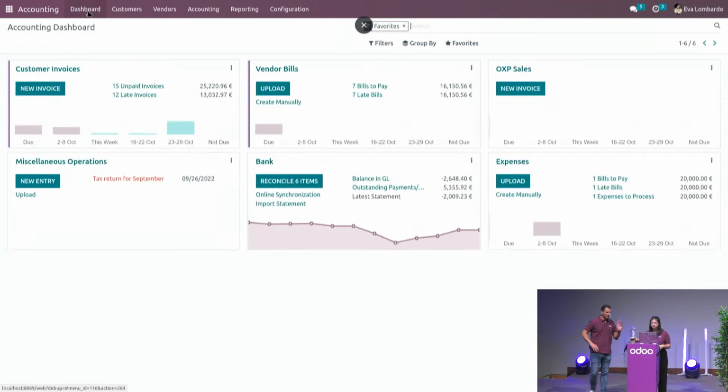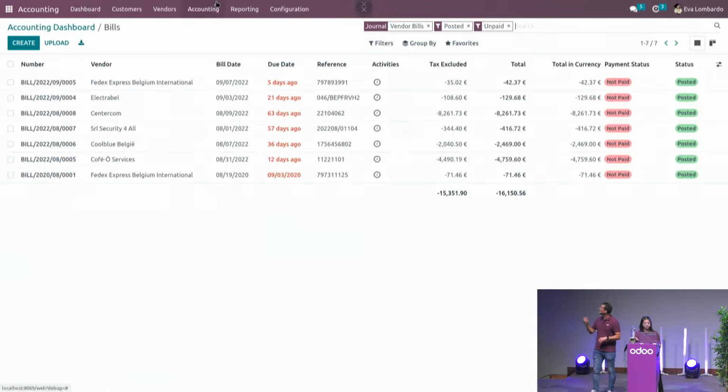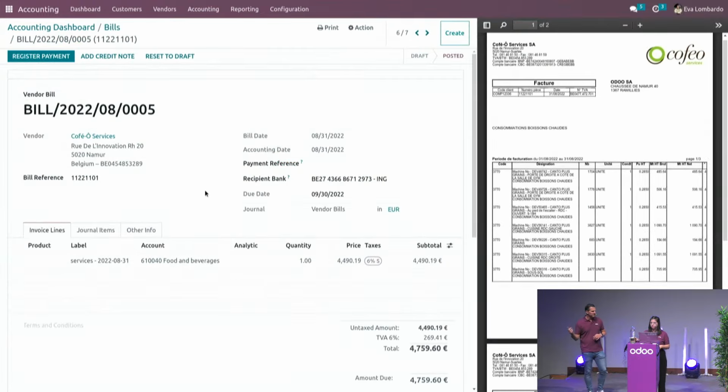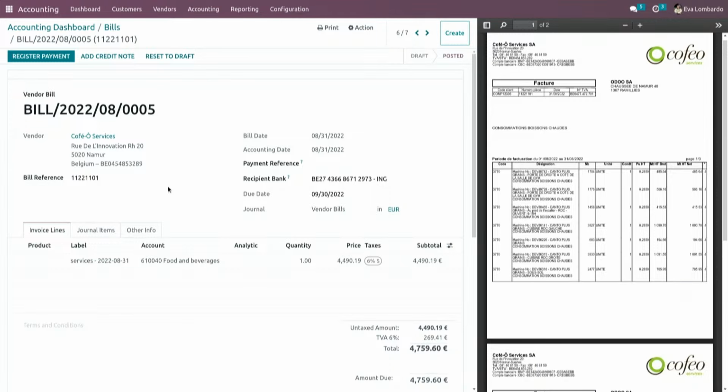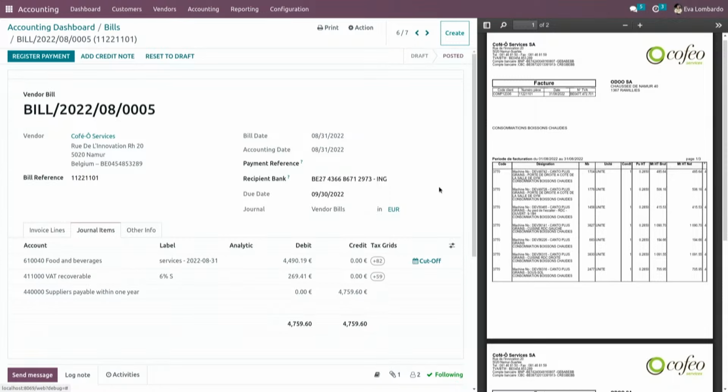Indeed. One last question about your vendor bills. I saw there was one for the coffee as well. What if this is an expense for a previous period? Can I easily accrue that expense on a previous period? Yeah, no worries, because you can do it right when you have confirmed the bill or the invoice. Because when you are in the journal items tab here and you see the details entry, every time there is an expense or an income account, you will have the cutoff button available here.